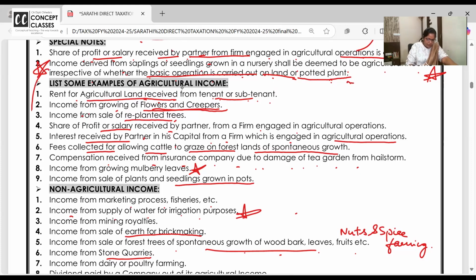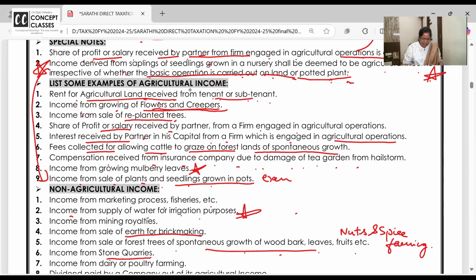अच्छा. है ना? तो वही चीज यहाँ दी हुई है, देखो. इनकम फ्रॉम सेल ऑफ प्लांट्स एंड सीड्स. One minute, I'll clarify. Nurseries in the city are all taxable. Online ordering of the flowers, taxable. But nurseries on agricultural land, but they are not doing the farming on land. Agricultural land ही है, agricultural activity है, but they are doing it in potted plants. It's exempt. Take your time, both are different. Okay, ma'am. Understood. No problem, because both were contradicting. You had doubt, कोई भी doubt. So this is exempt. These are all agricultural.